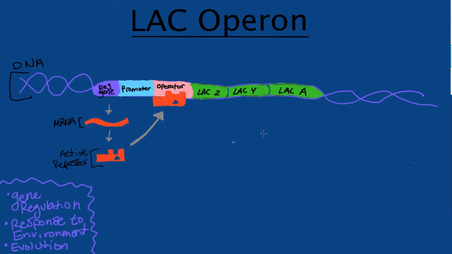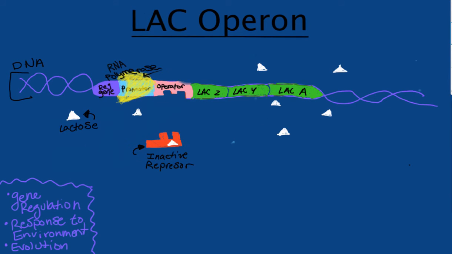How this operon works is when there's no lactose present, this repressor is active. It will bind to this operator, prohibiting RNA polymerase from attaching to the promoter, therefore prohibiting the expression of these genes. So when there's no lactose, no energy will be wasted on creating the proteins to break down lactose.